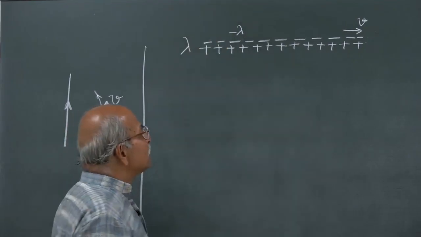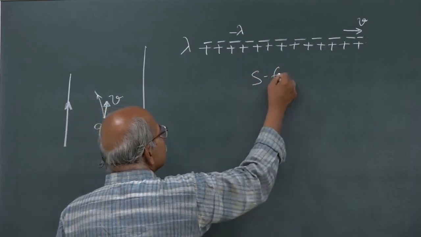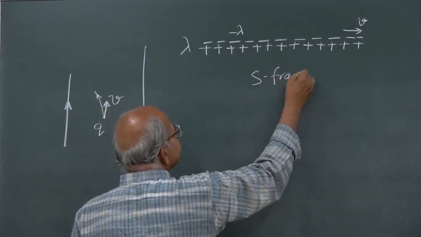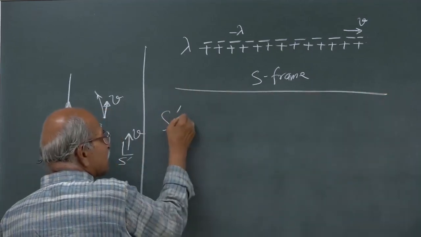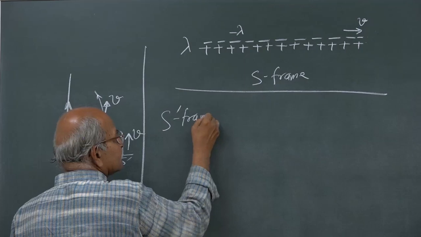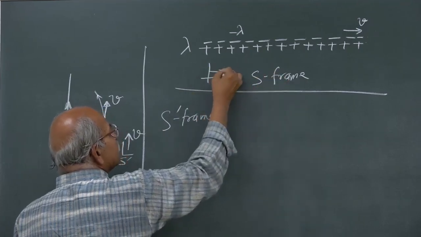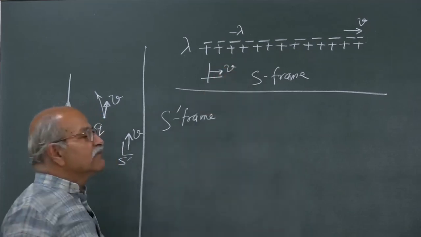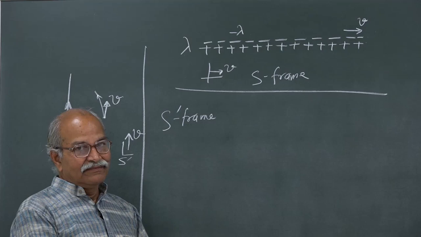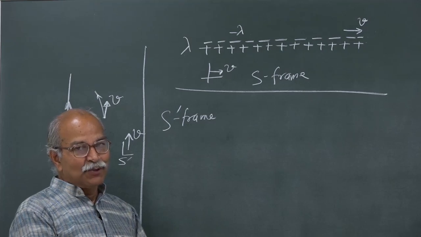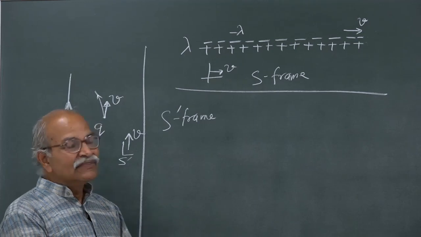Now, suppose you look at this same situation from the S prime frame. So, this is from the S frame, and then if you look from the S prime frame, which is moving with respect to S in the positive x direction with a velocity v, what happens to the linear charge density?